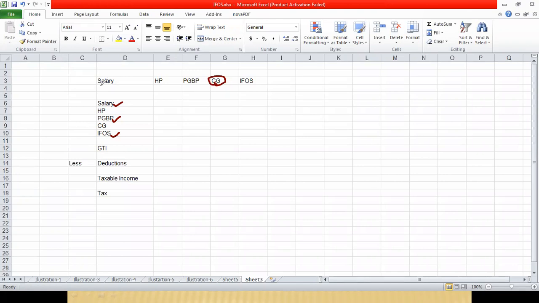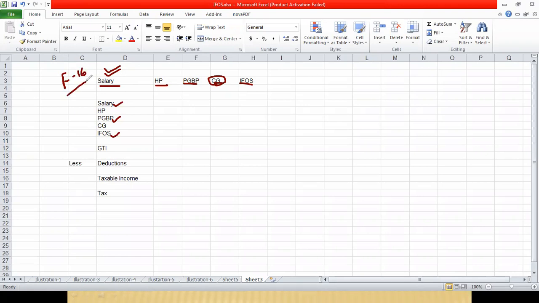First, we have to check how the income is divided. First, you have to divide the income and then do the calculation. Calculating salary in practical situation is very simple because you get the Form 16 from the employer.